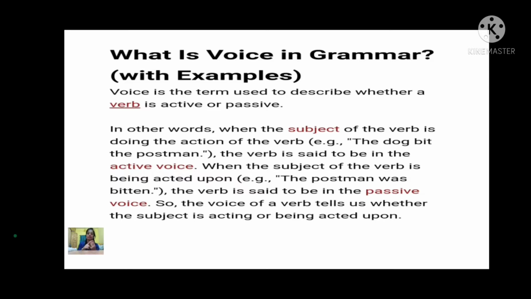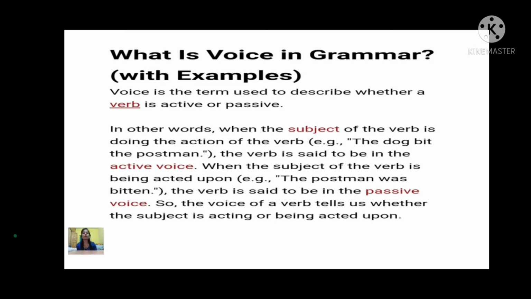When these three are in order, subject, verb and object, then it is an active voice. So always first we have to remember who is doing the action of the verb. When the subject is doing the action of the verb, it is known as active voice.